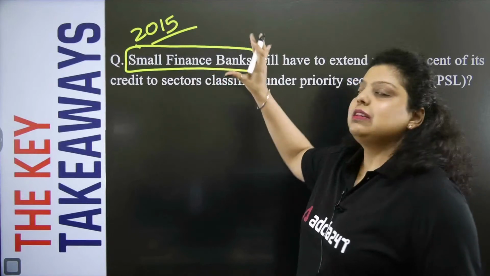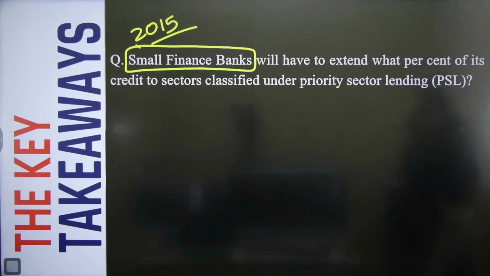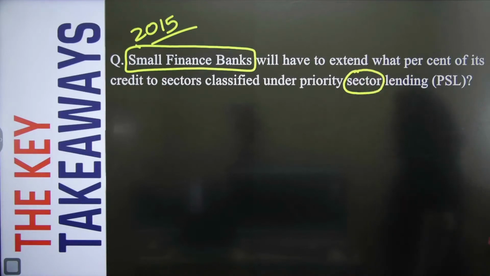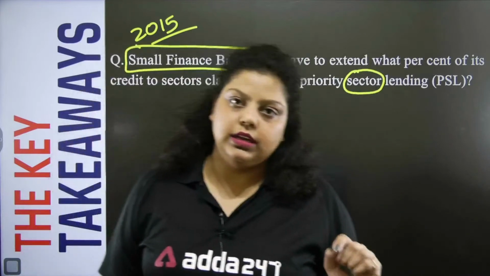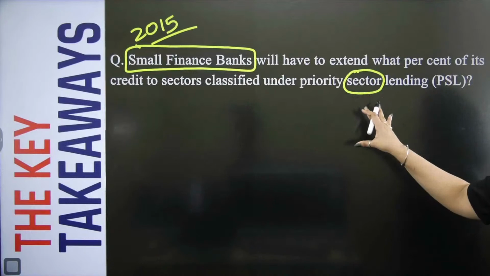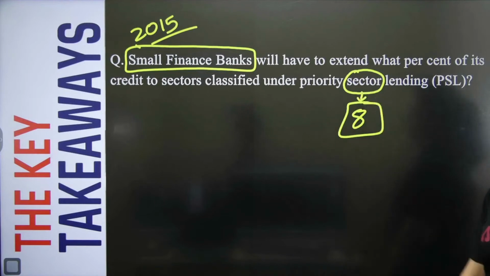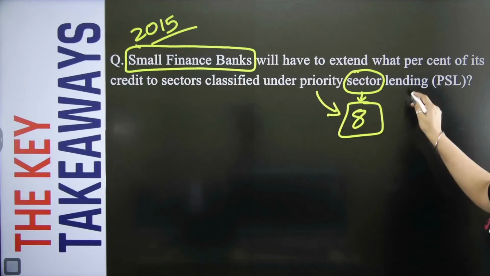Now, a small finance bank was introduced on the recommendation of the Usha Thorat committee. Let's see what the question is asking. A small finance bank will have to extend what percentage of its credit to sectors classified under priority sector lending? Priority sector lending covers certain sectors of our economy which need improvement and development as per RBI and the Government of India. Those sectors are defined as priority sectors, and there are a total of 8 sectors. RBI said that banks have to give them the first priority in lending.